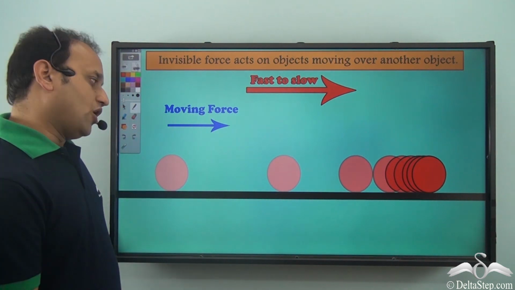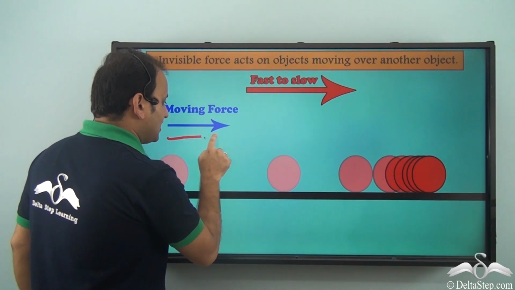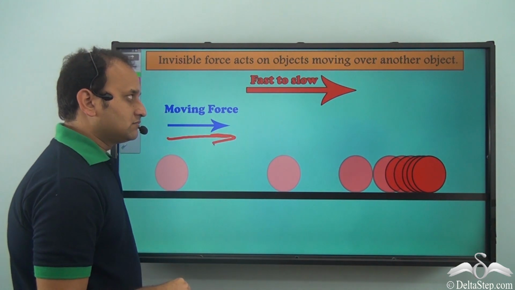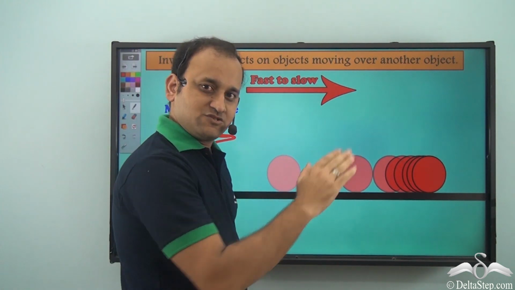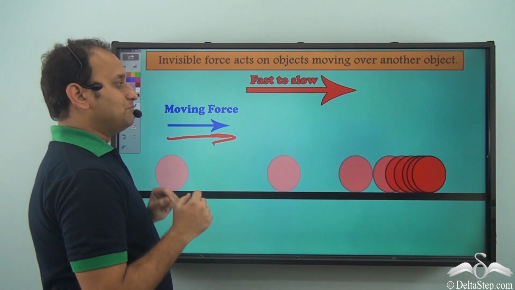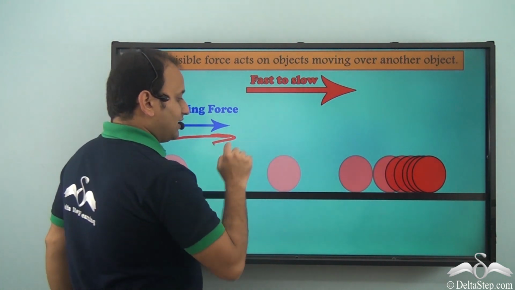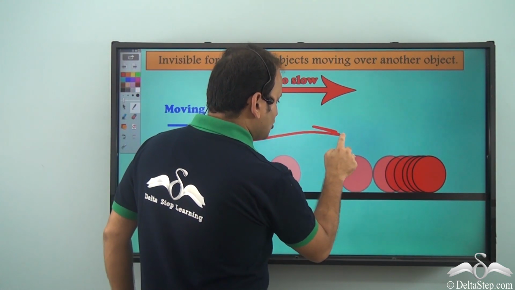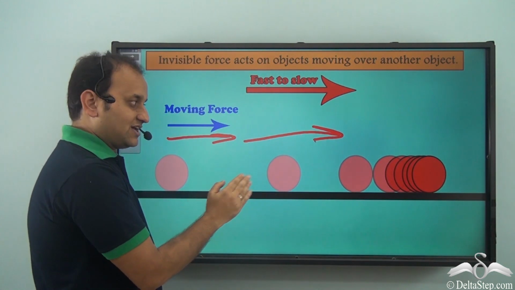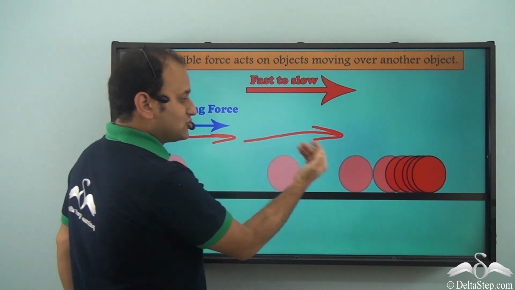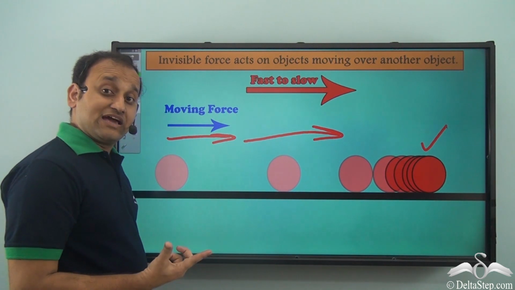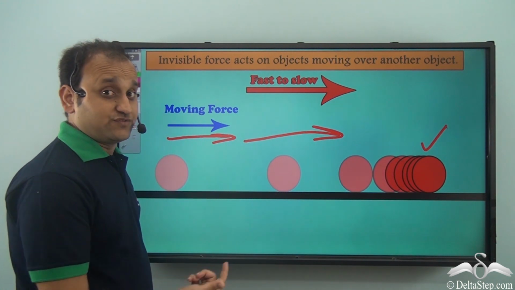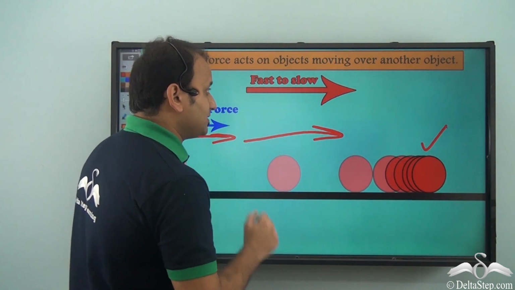So you see, the ball was moving because a force had been applied on it, and it should have been moving at the same speed altogether, but slowly it became slower and slower. So initially it was fast, and then from fast it became slow, and finally it stopped because there was an invisible force which was being applied on the ball.